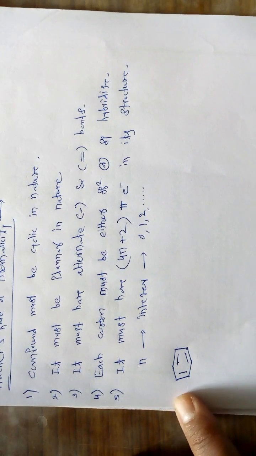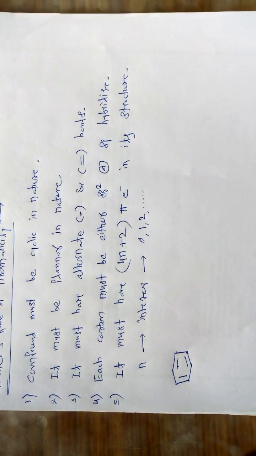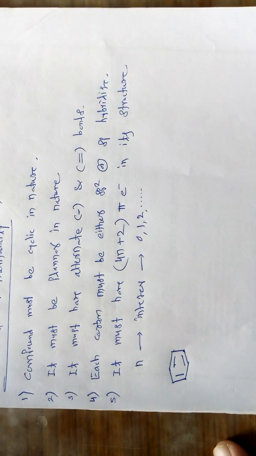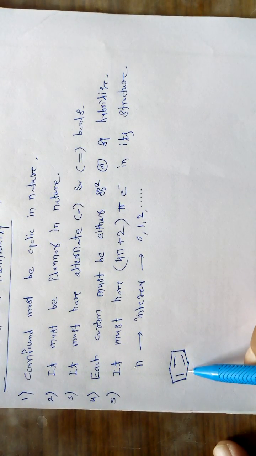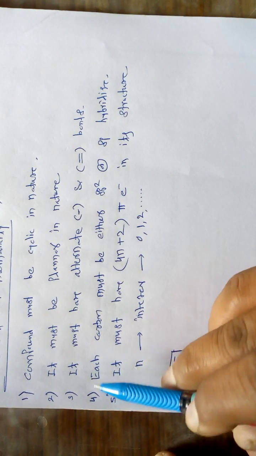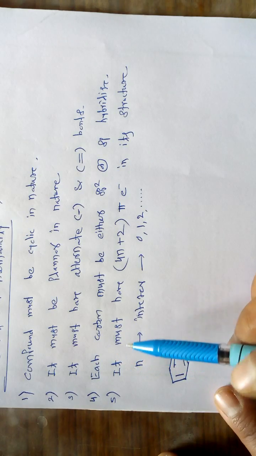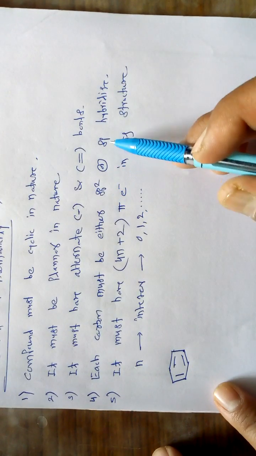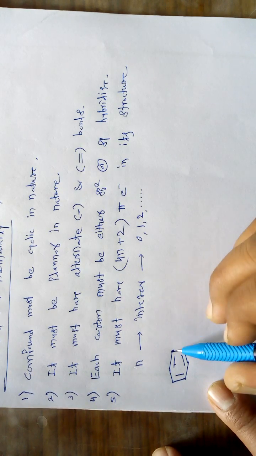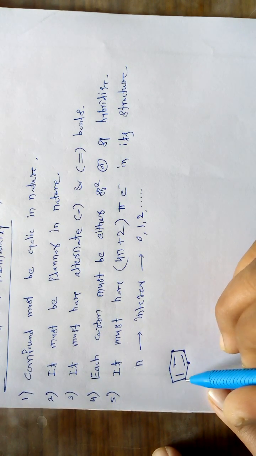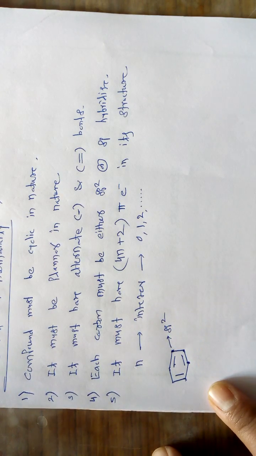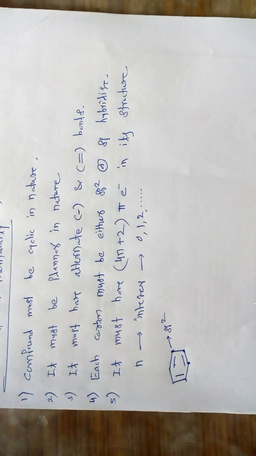The third important rule is that it must have alternate single and double bonds. If we look at the structure of this benzene molecule, the single and double bonds are alternate in nature. There is conjugation present, so it also obeys rule number 3. The fourth rule is that each carbon must be either sp2 or sp hybridized. If we look at the hybridization of every carbon atom in benzene, it is sp2 hybridized, so it also obeys rule number 4.